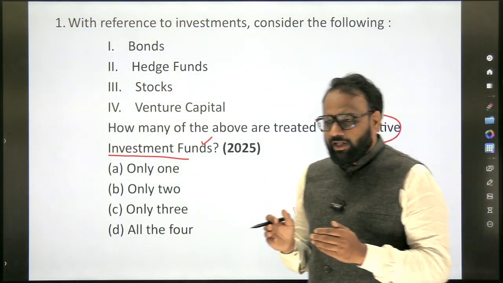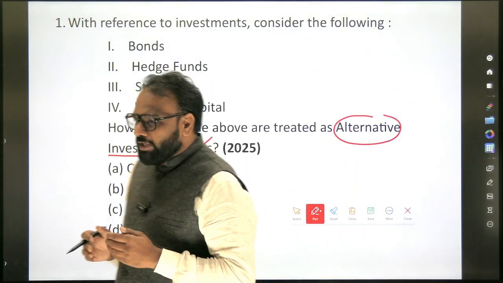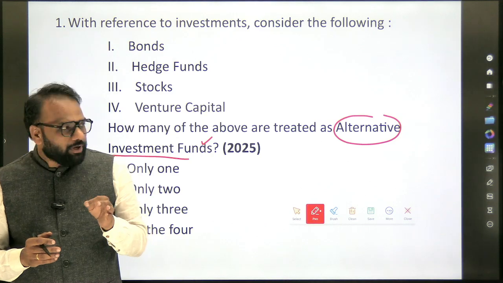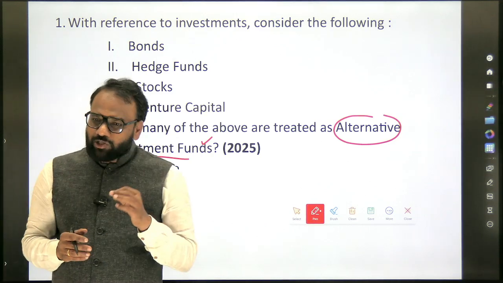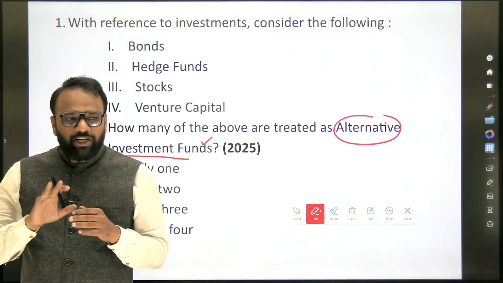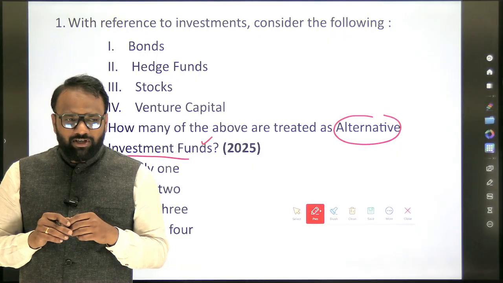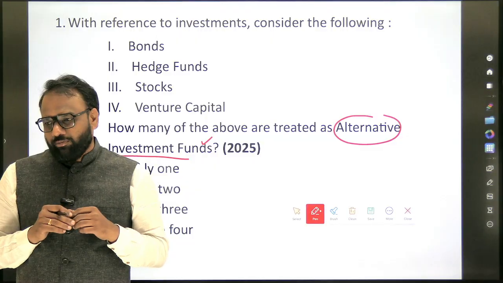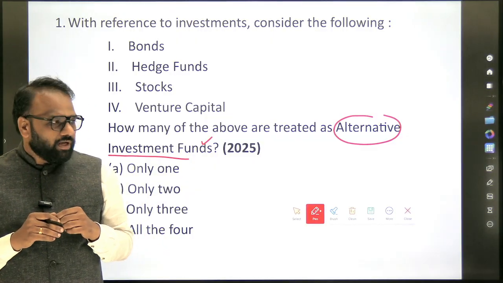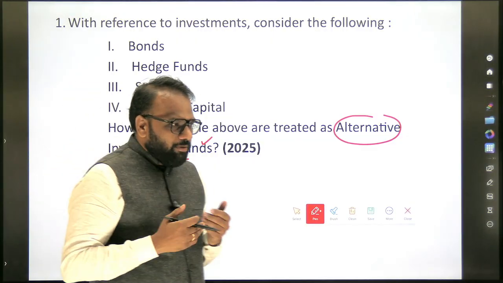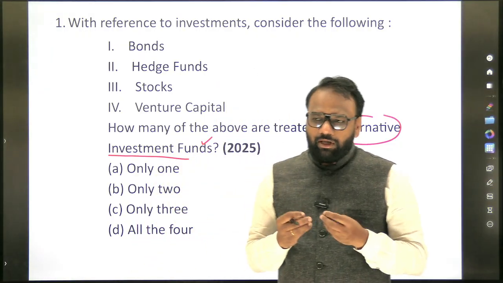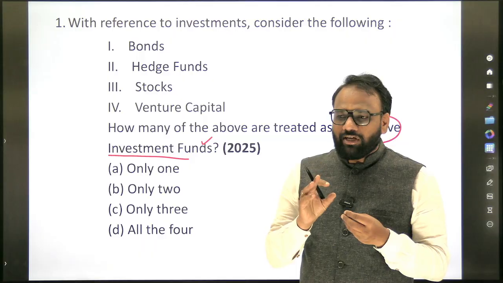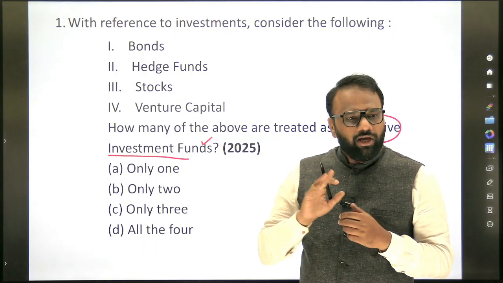When you are reading a newspaper article, especially on the business page, you'll come across a term called bond, you'll come across a term called stock, and sometimes you also come across venture capital and also hedge funds. But many times we ignore those terms, because whatever terms we repeatedly hear, we focus on them, but even these terms are also important. Now, as it's a new one, there may be few aspirants who might have prepared about these, but many other aspirants, even though they have heard about the terms, will not be aware of them.